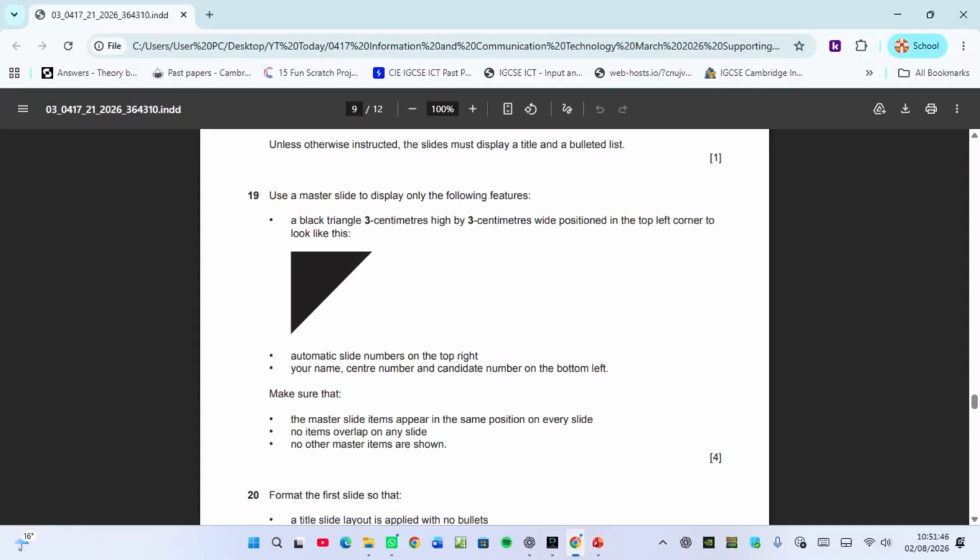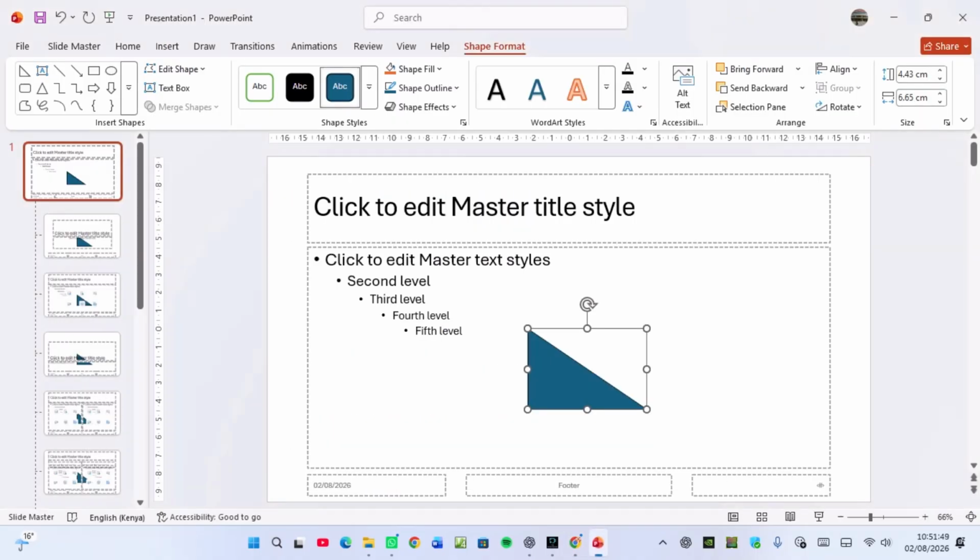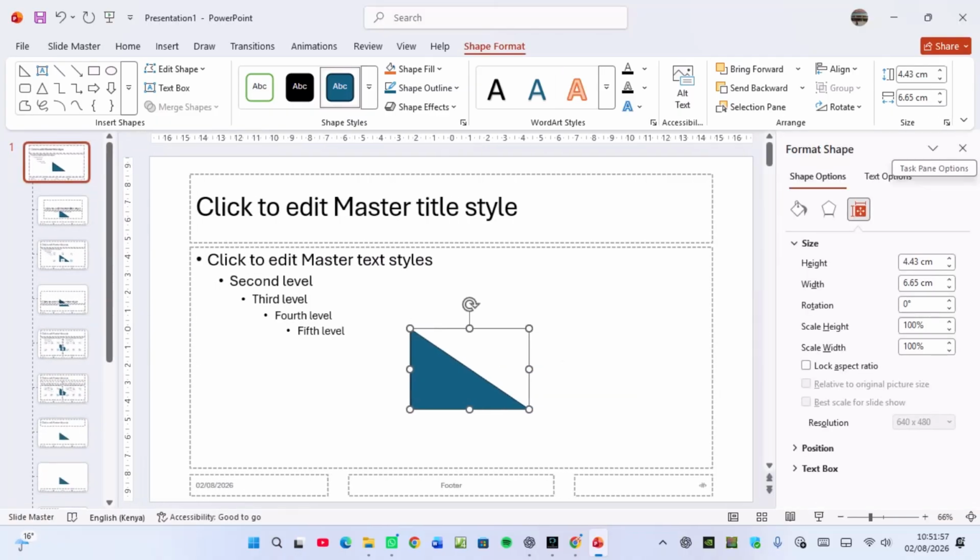Although this one here, the sharp corner is on the other side. So what I'll need to do, I'll come to shape format here. Then I go to size. Now under size here, I need to have the width and the height to be 3 centimeters. So if I change this one to 3 centimeters, that is the height. Then the width also 3 centimeters. I'm decreasing it. It's going to be a small shape, 3 centimeters.